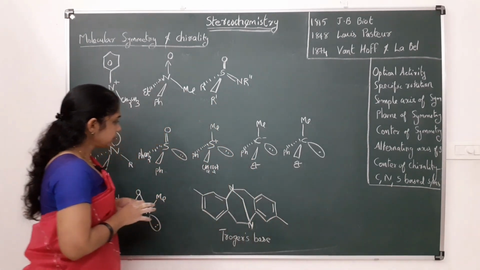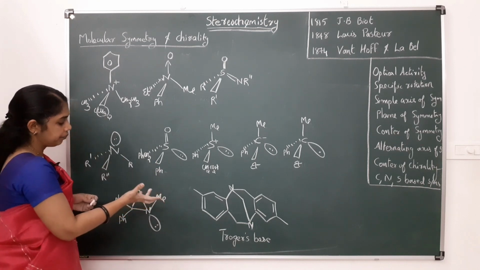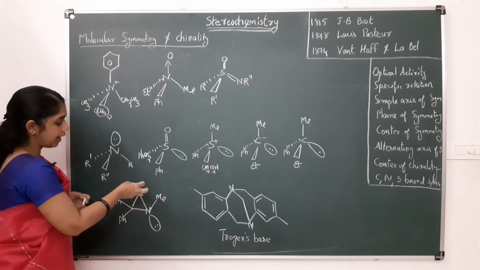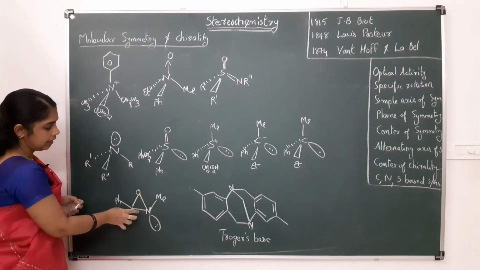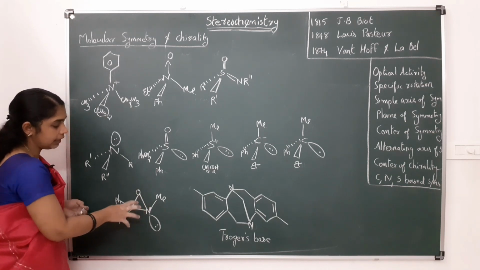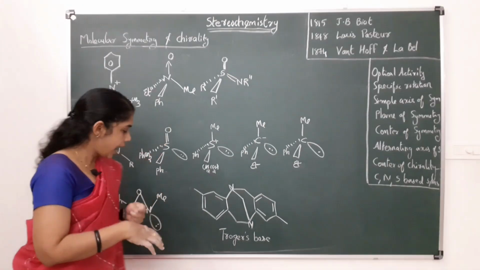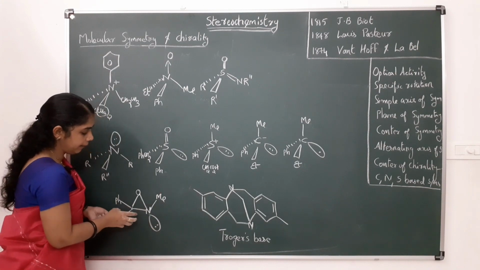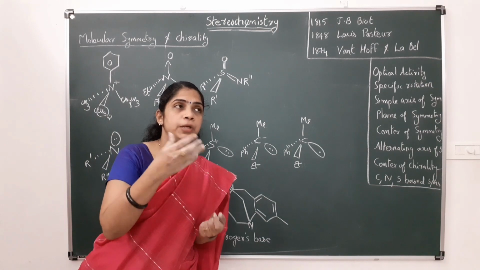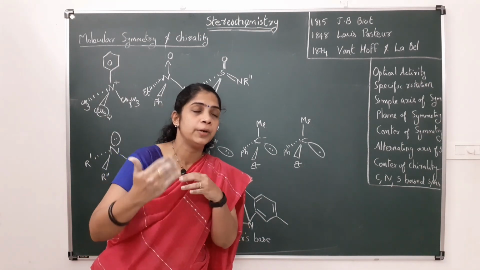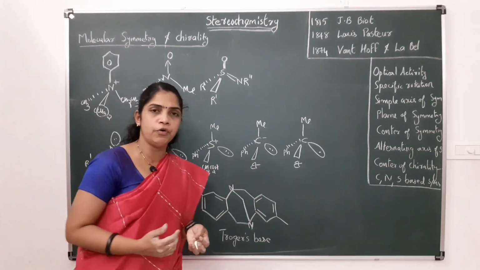And in order to increase the stability, if nitrogen is part of a ring, that is more stable and the chance of inversion decreases. This compound is found to be stable and is obtained in pure enantiomeric form, that is, in pure levo form.